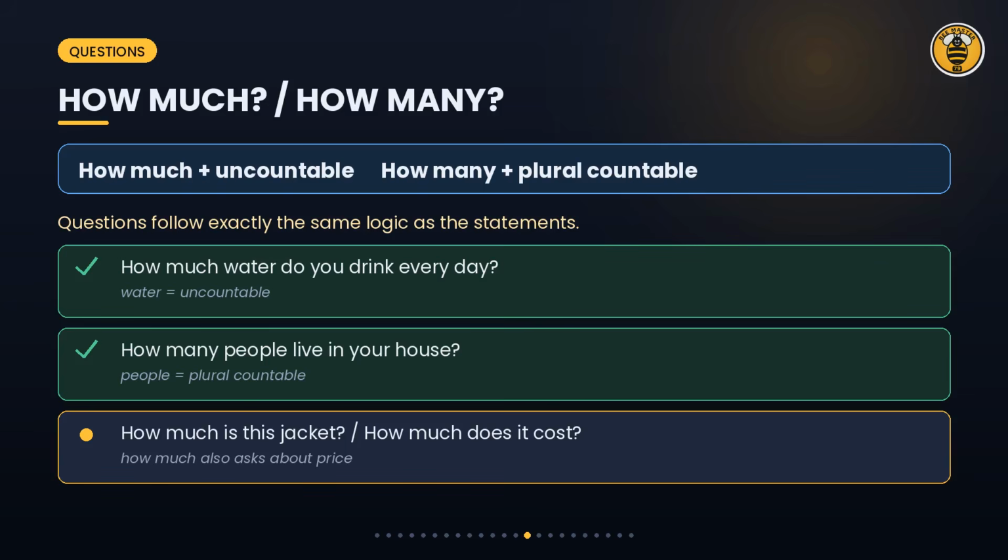Questions follow the same logic. How much for uncountable nouns? How many for plural countable nouns? There is one extra use. How much also asks about price. How much water do you drink every day? How many people live in your house? How much is this jacket?